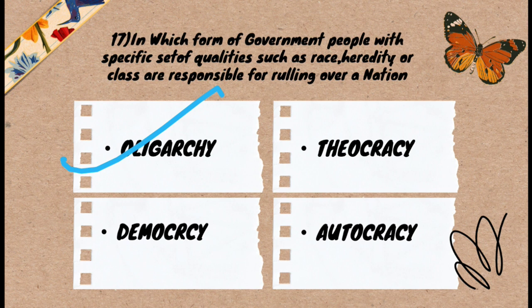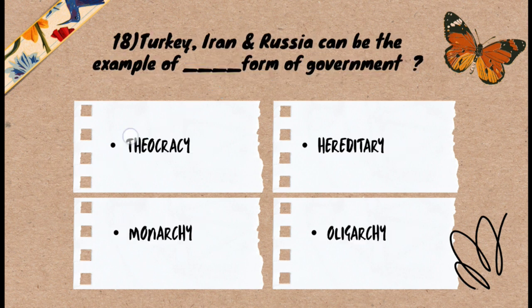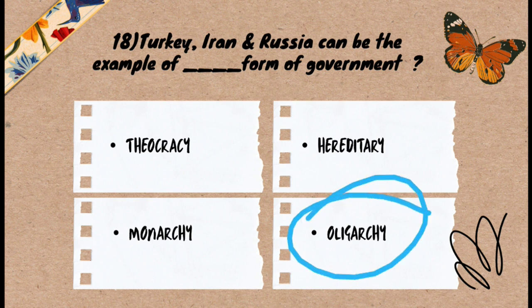Okay, quickly go to question number 18. Turkey, Iran, and Russia can be the example of dash form of government. The options are: option A, theocracy; option B, hereditary; option C, monarchy; and option D, oligarchy. The correct answer for question number 18 is option D, oligarchy. Turkey, Iran, and Russia can be the example of oligarchy form of government.